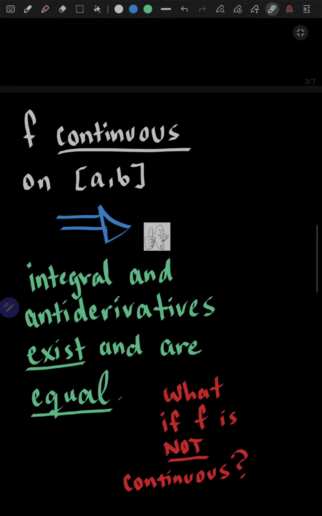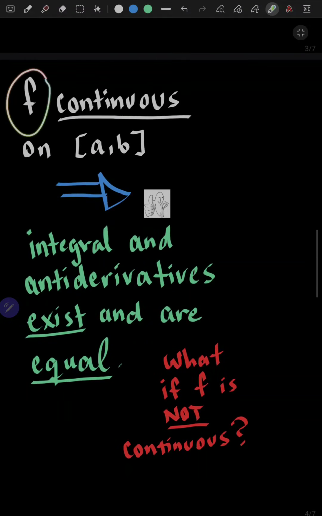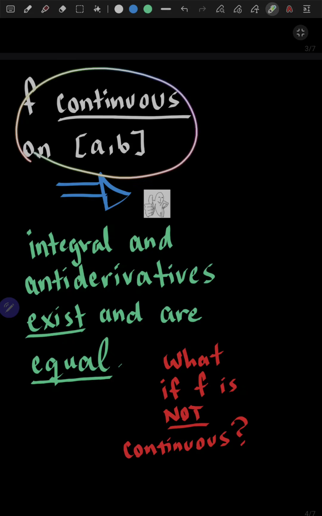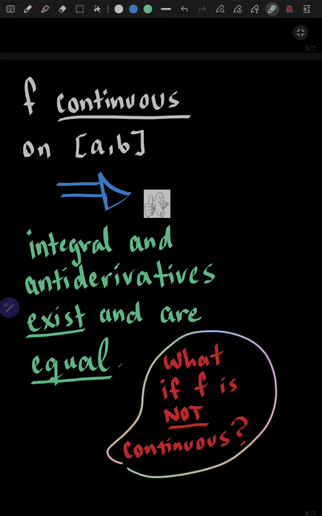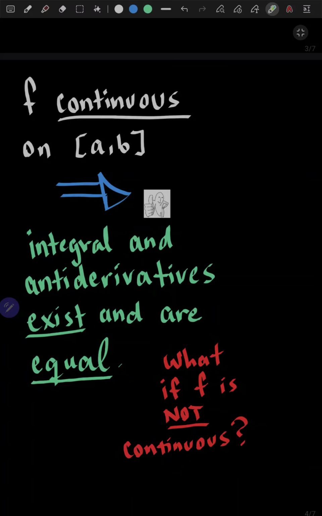So what conditions do we have to place on f such that we get the conclusions of the fundamental theorem of calculus, which essentially states that the integral and antiderivatives are the same thing? If f is continuous on this closed interval, then we actually do have that the integral and antiderivative exist and are equal. But what if f isn't continuous? There are many circumstances in which f is not continuous, and we do get the conclusions of the fundamental theorem.